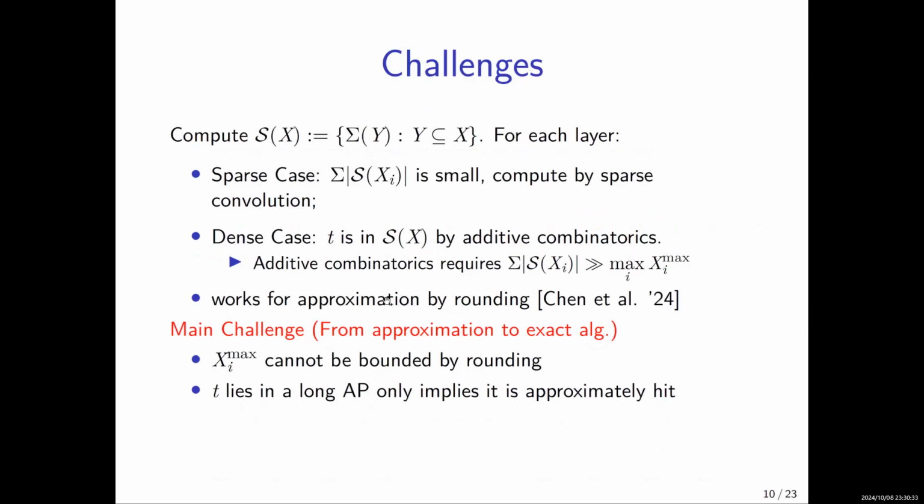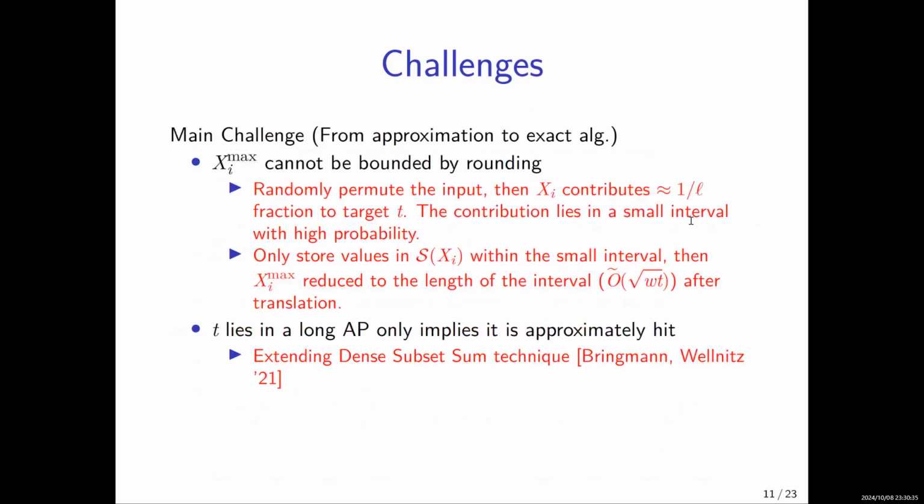So to overcome this challenge, our basic idea is like this. First, we can randomly permute the input integers.